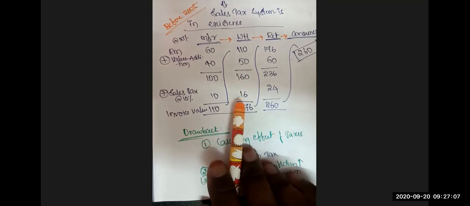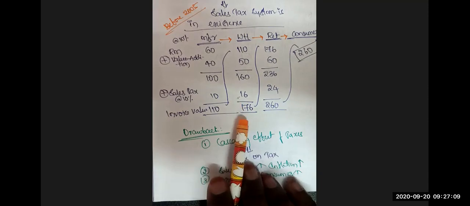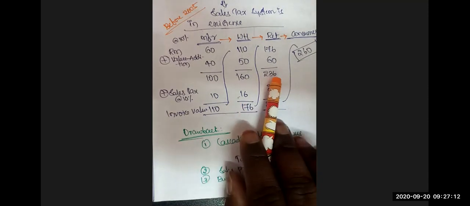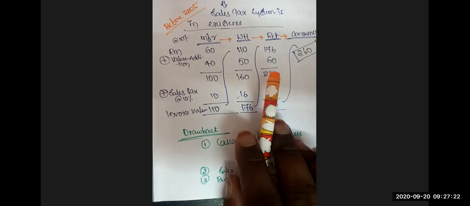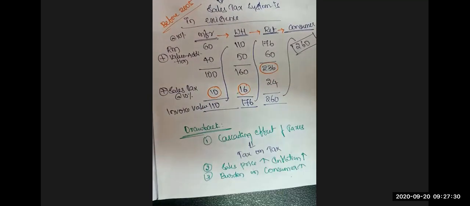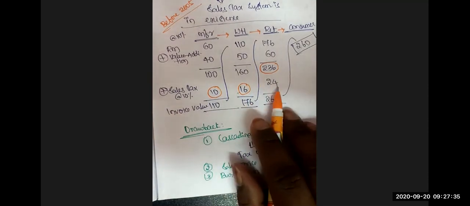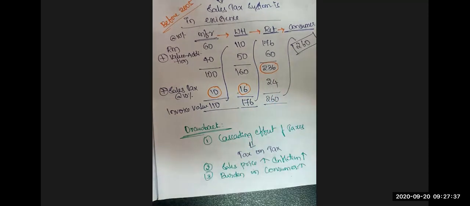On that 10 rupees, again the tax is levied, 176. Now on this 236 rupees, the cost element is 100 plus 50, 150 plus 60, 210 rupees only. 26 rupees, this tax element of 10 rupees and 16 rupees, are there in this 236 rupees. Yes or no? Right? Now on that tax element, again it is taxed. Again we are levying tax. So multiple taxes, tax on tax, tax on tax on tax.